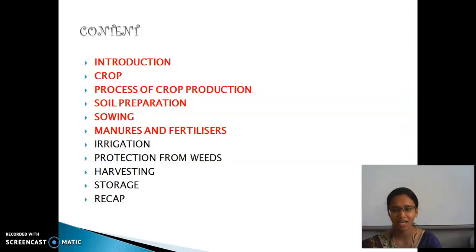Next, these are the contents which we are going to cover: the introduction, crop, process of crop production, soil preparation, sowing, manures and fertilizers, irrigation, protection from weeds, harvesting, storage, and in the last, a short recap. The content highlighted in red we will cover in today's session, and the remaining we will see in the next session. So, first, introduction.